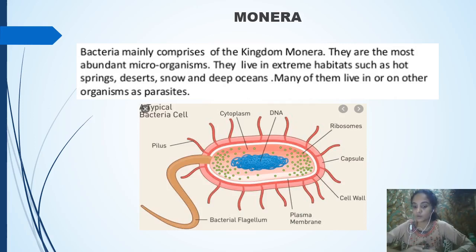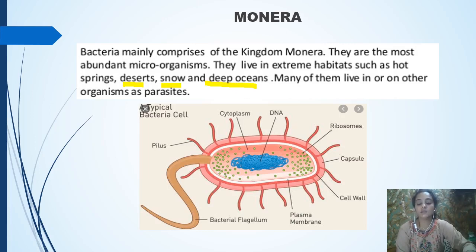One of the important characteristics of bacteria is that they can be seen in places where other organisms cannot survive. Like in many extreme conditions: you can see them in a hot spring where the temperature is very high, more than 100 degrees Celsius, in the desert where the sandy soil is very hot, in the snow where the temperature is very low, and even in the deep oceans or the trenches.